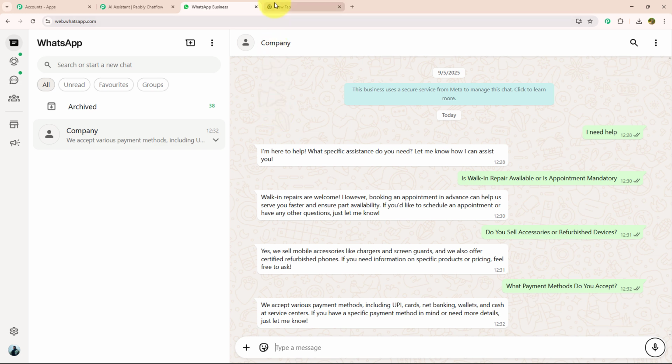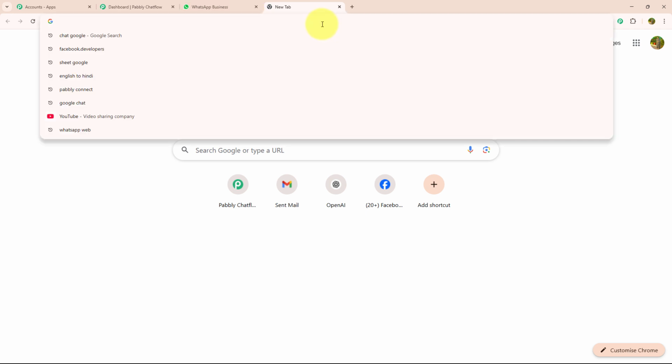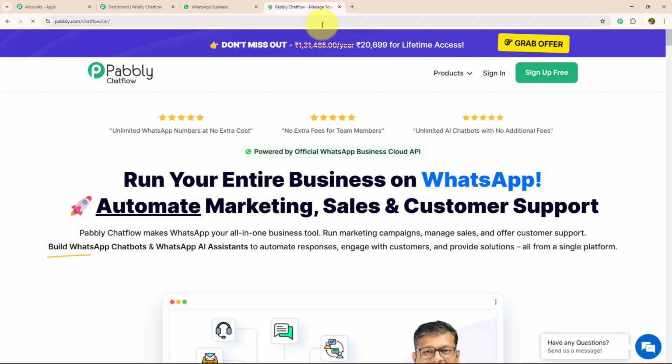For that, you need to open a new tab and search pabbly.com/chatflow. As soon as you search this, you will land on the pabbly.com page. Here you can see there are two options, sign up for free and sign in. If you are a new user, you can sign up for free. As I am an existing user, I will click on sign in.